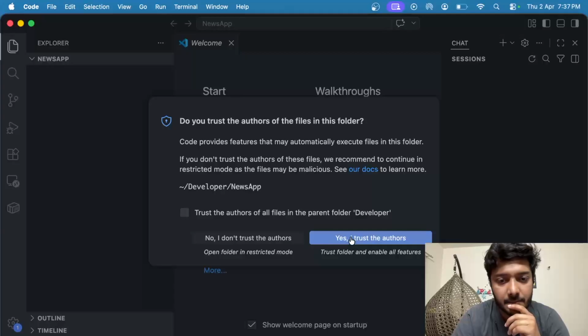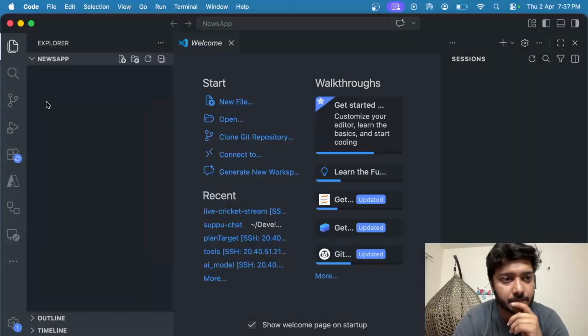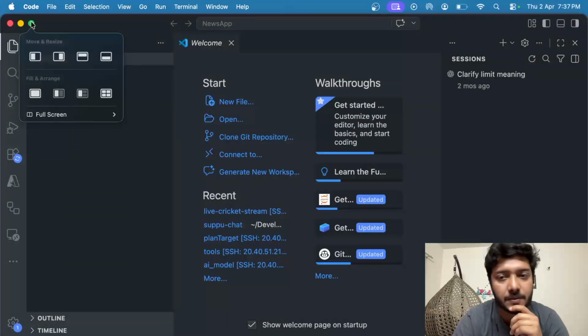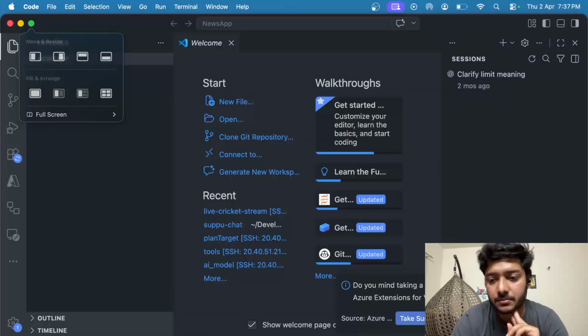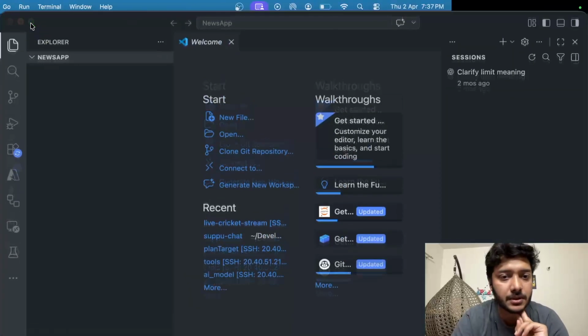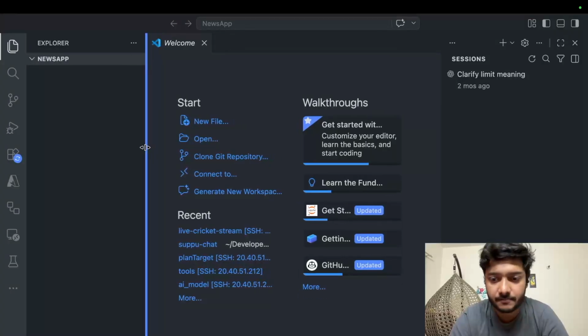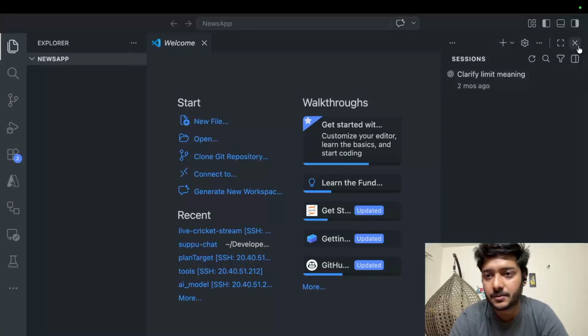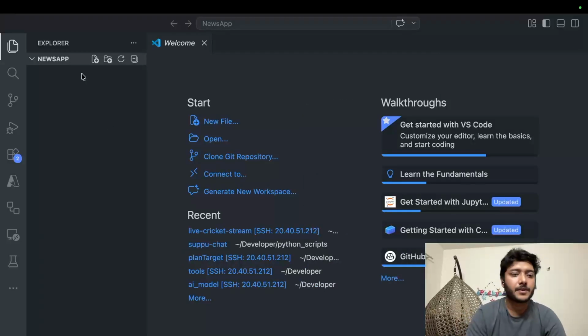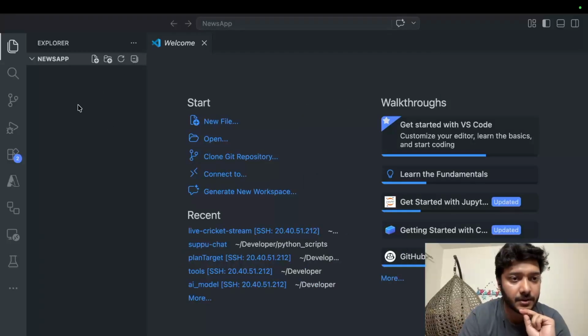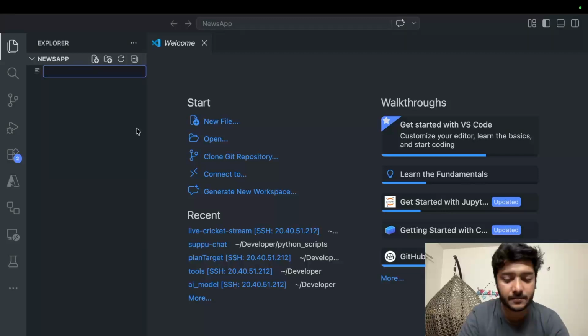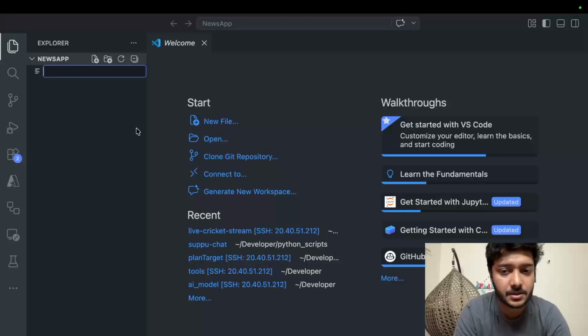Yes, and I am trusting the author because I am the author. So that's the thing, and let's start. Okay, let's close this for now. And let's make our first file here. Let's start with our main.go file.